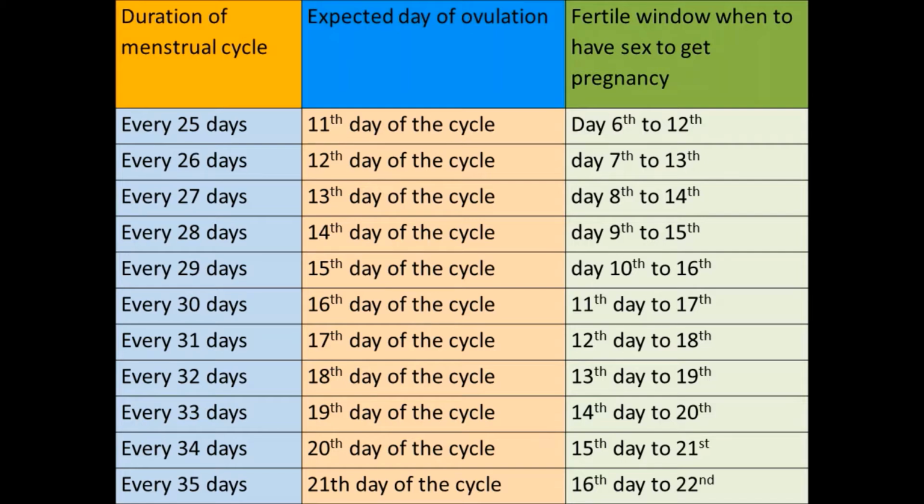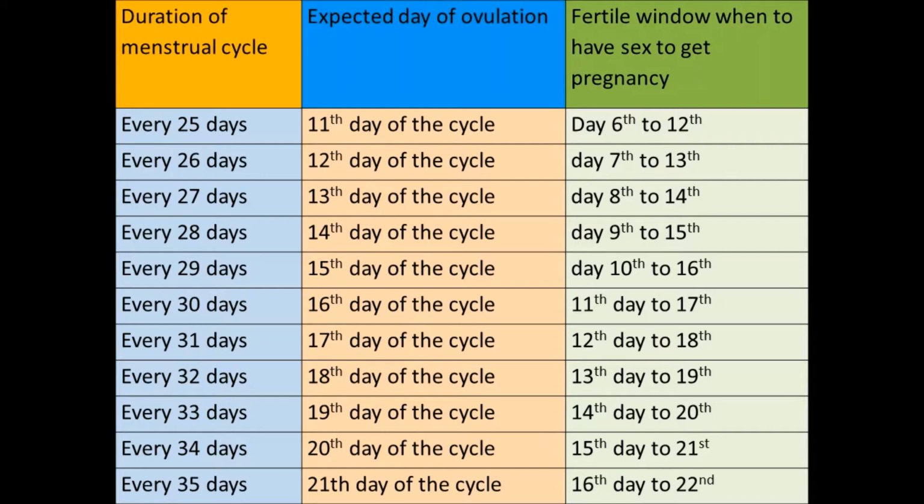And for example, if a lady's menstrual cycle comes every 28 days, her expected date of ovulation is on the 14th day of the cycle. So she needs to start 5 days before the expected date of ovulation. That means starting from the 9th day of the cycle up to day 15, they need to have sexual activity frequently to increase the chance of getting the ovum, the egg, and get pregnancy.